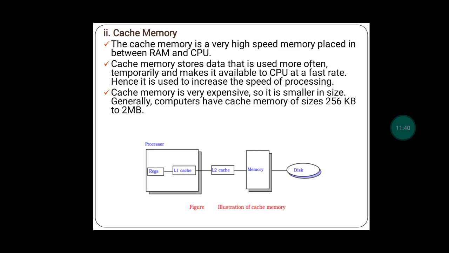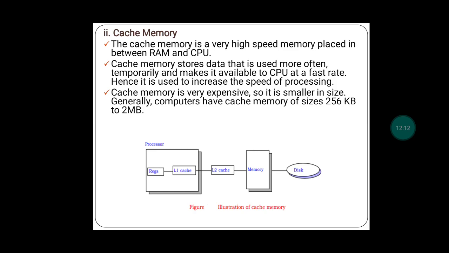Okay. Now the cache memory is very expensive, in the sense that it is very costly. Why is it costlier? When we pay more for anything, we expect it to be worth it. Here it is giving higher performance, it is a high speed memory, and that is the reason it is very expensive, and so it is generally smaller in size. Computers have cache memory of sizes around 256 KB to 2 MB.